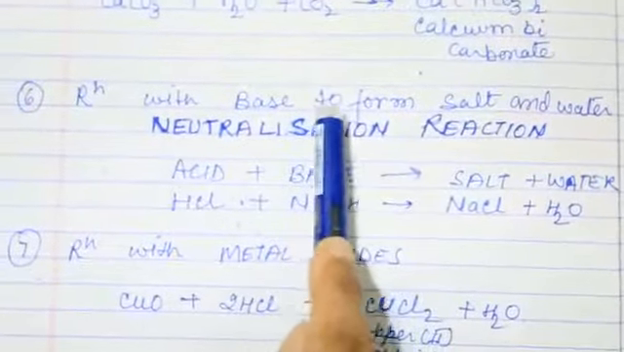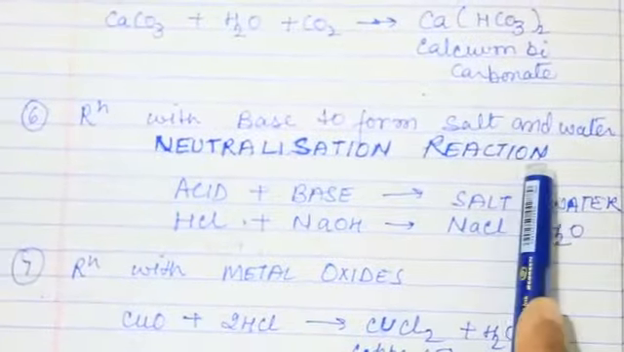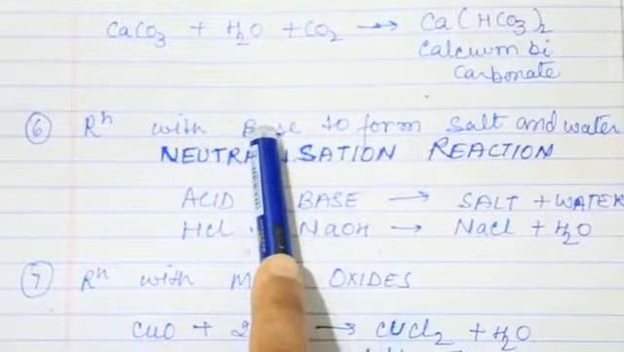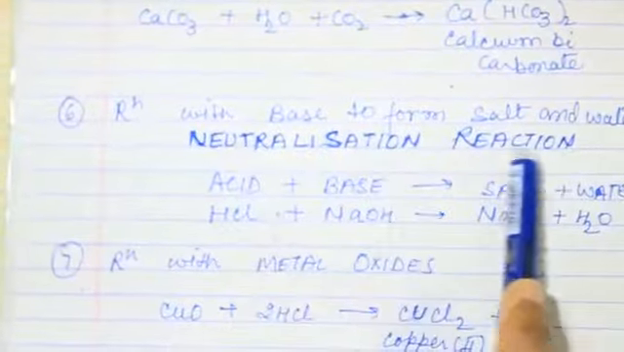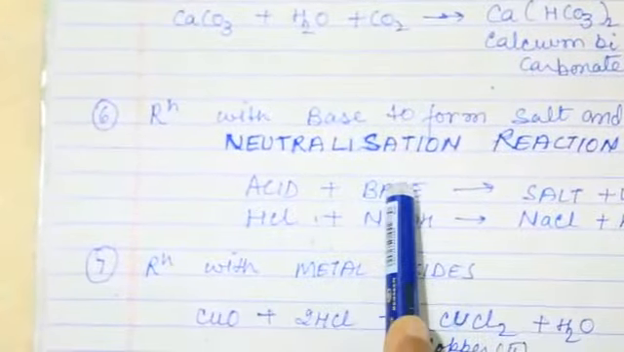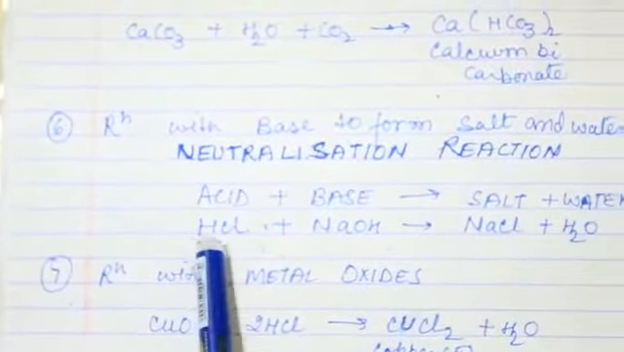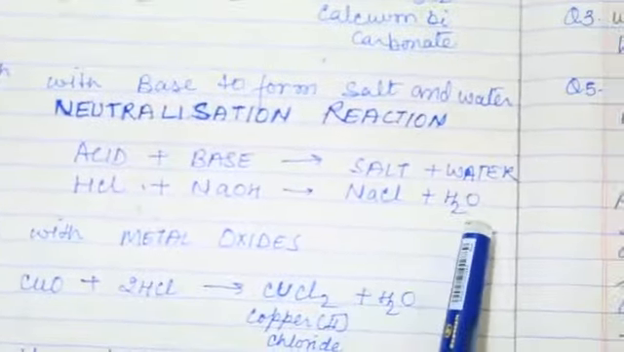Now reaction with base to form salt and water, also known as neutralization reaction. When a base reacts with an acid, it forms salt and water. It is known as a neutralization reaction. Acid and base react with each other and form salt and water. For example, HCl when reacted with NaOH gives NaCl and H2O.